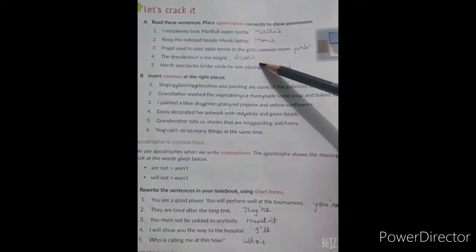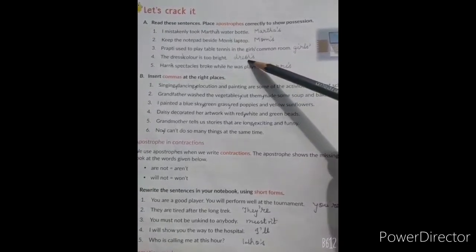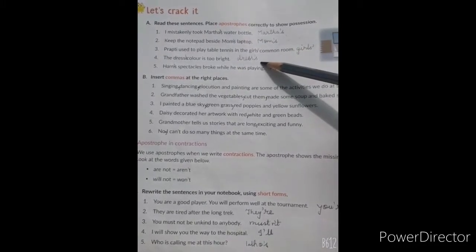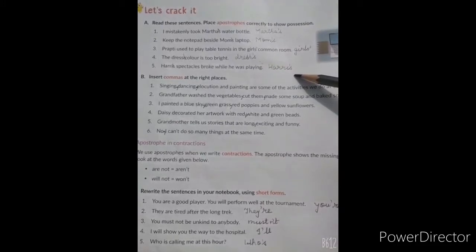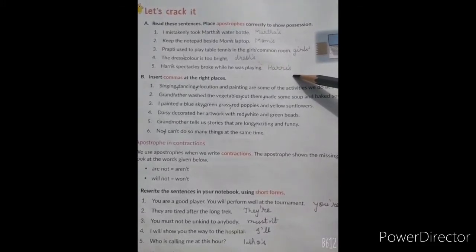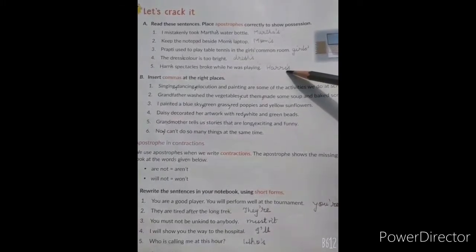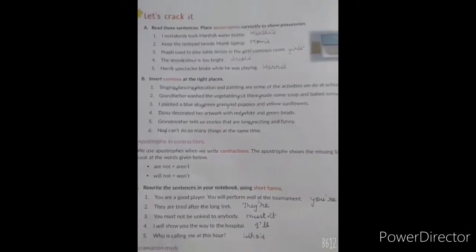Now number 4, the dress's color is too bright. Here it is singular, so we will use the apostrophe before the s. And number 5, Harry's spectacles broke while he was playing. Here again the apostrophe will be before the s. So students, please take a close look at it.